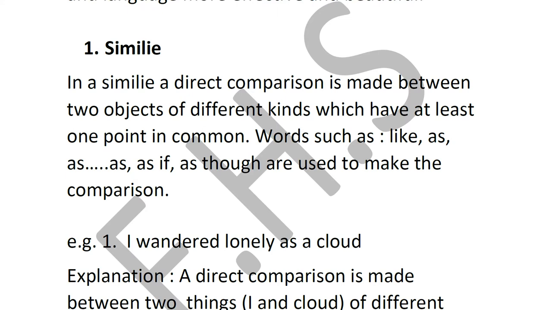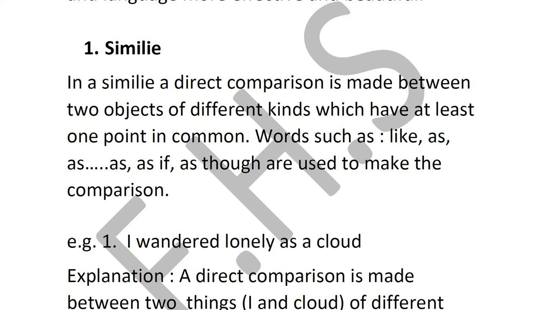In a simile, you will find a direct comparison is made between two things. But it is very important that these two things have to be totally different things. For example, I can compare a boy to be as tall as a coconut tree.